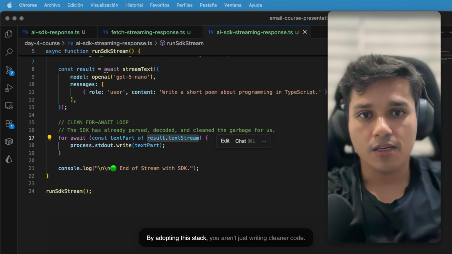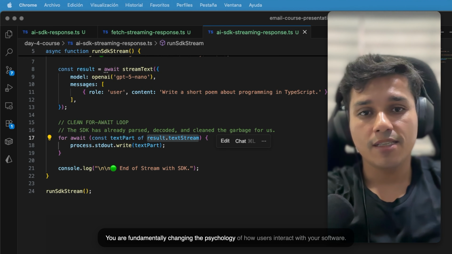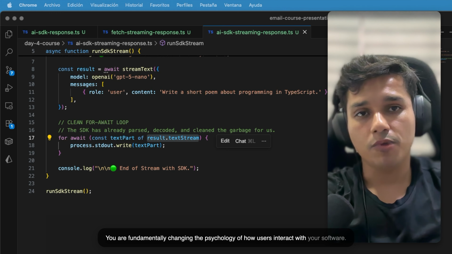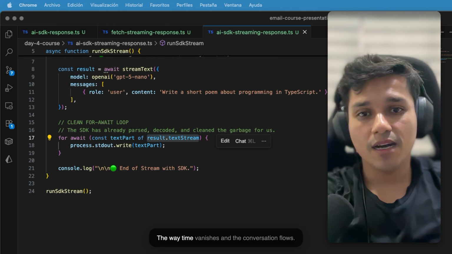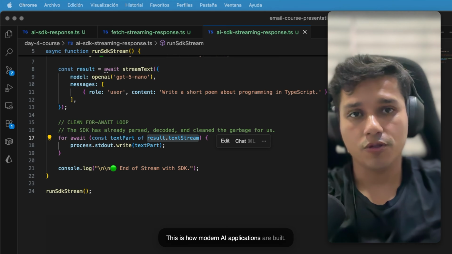By adopting this stack, you aren't just writing cleaner code, you are fundamentally changing the psychology of how users interact with your software. The wait time vanishes and the conversation flows. This is how modern AI applications are built.